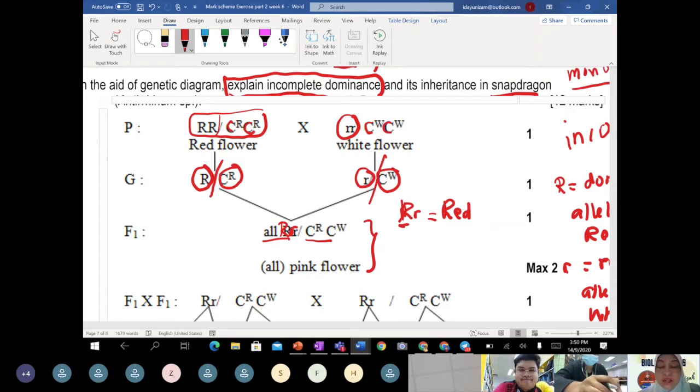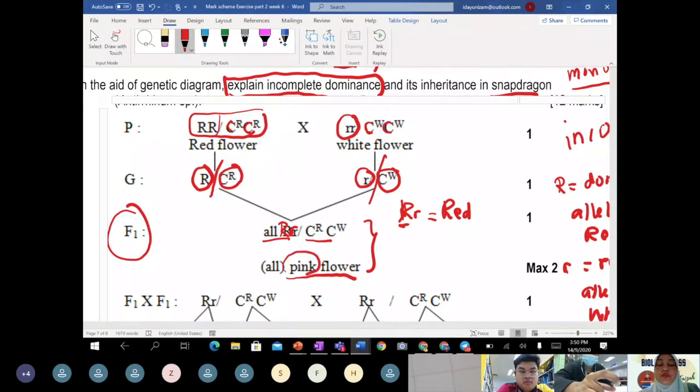Yes, but this dominant red allele cannot fully express the red color, so white interferes and also contributes. That's why the observation for F1, which Mendel predicted red, diverts from what Mendel proposed. Suddenly it shows a pink color.